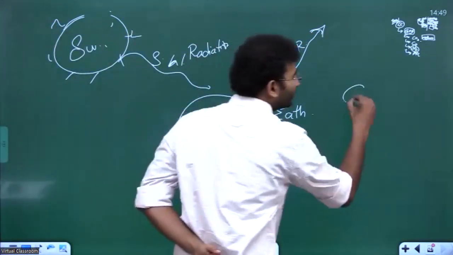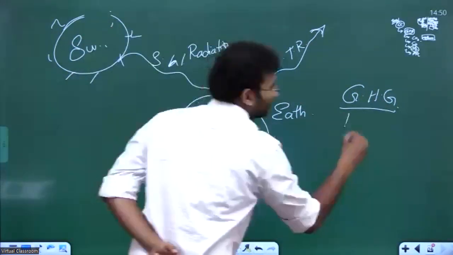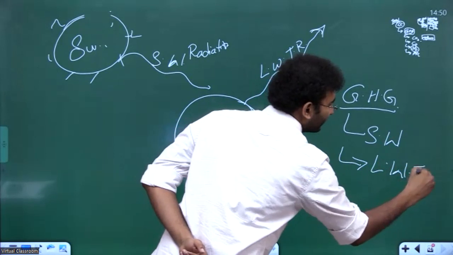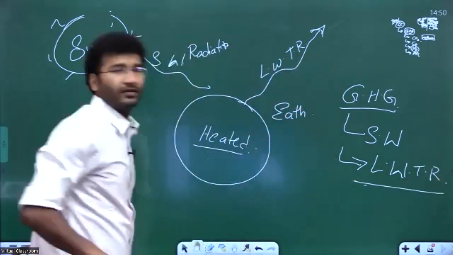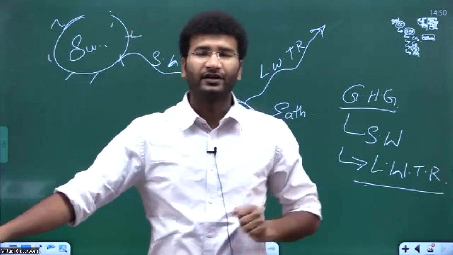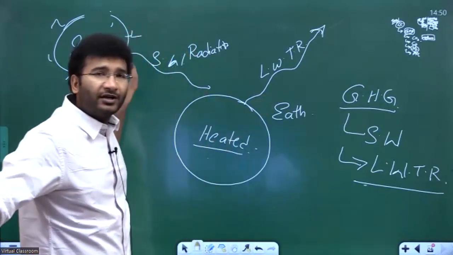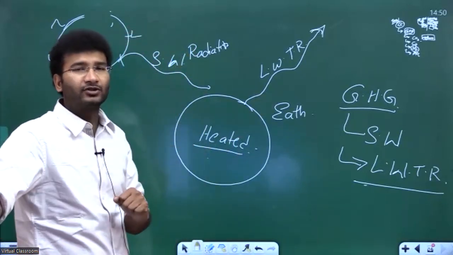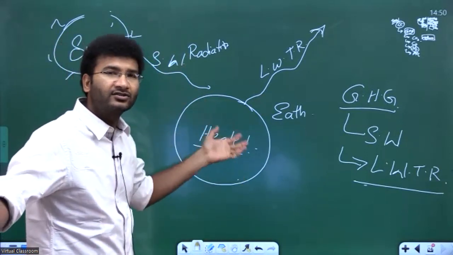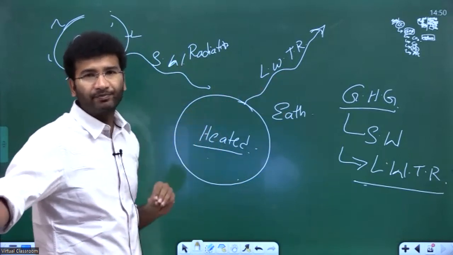So our greenhouse gases have the potential to absorb both the short wave radiations and the long wave terrestrial radiation, right? So if the temperature of the atmosphere is somewhere around 15 degrees Celsius or 20 degrees Celsius, it means that the rays coming from the sun do not directly heat the atmosphere. The rays first heat the earth, and this earth starts to radiate energy, and this energy starts to heat the atmosphere, right?